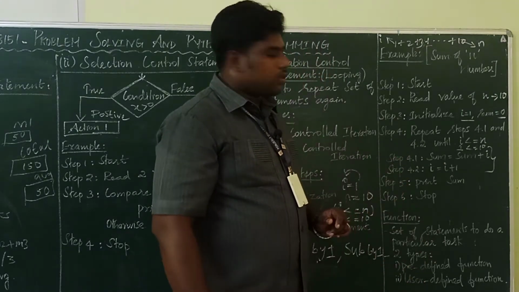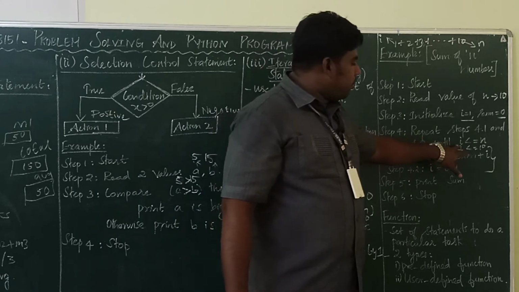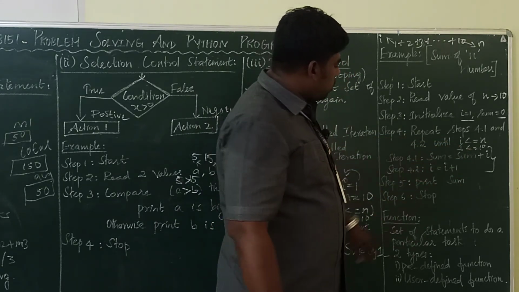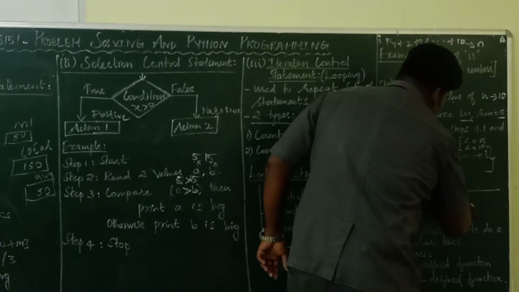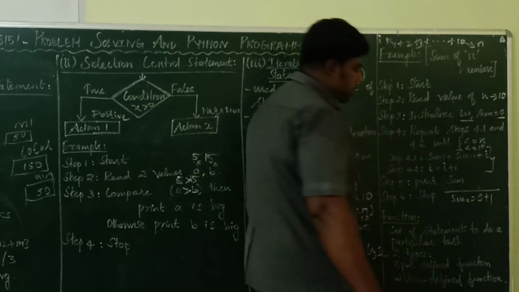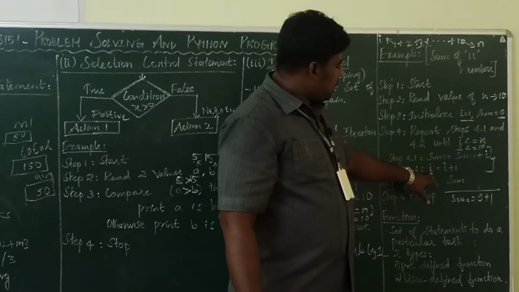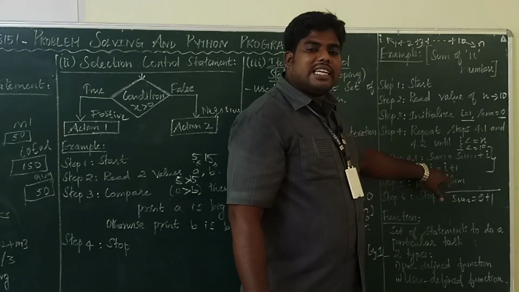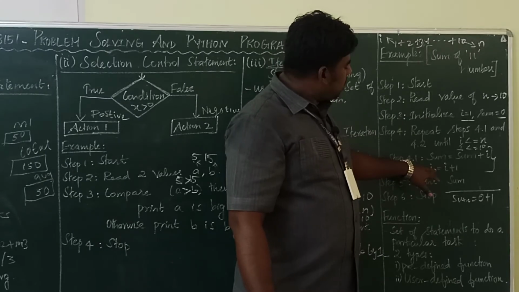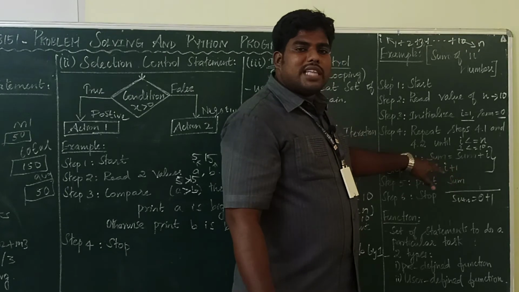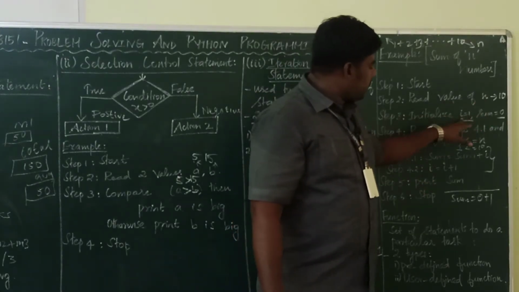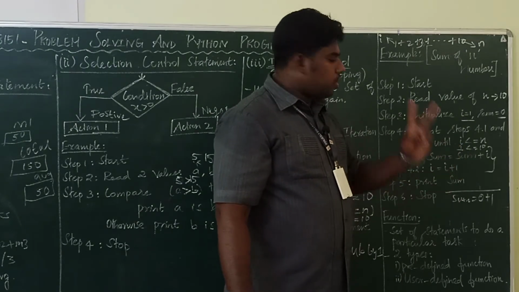That is looping. Okay. So at first, what's the I value here? 1, right? So sum equal to, what's the sum value? Sum is 0, right? 0 plus 1. What's the next step? I equal to I plus 1. It is increment. What is increment? Add by 1. You are adding 1 with the I value. So I equal to I plus 1.